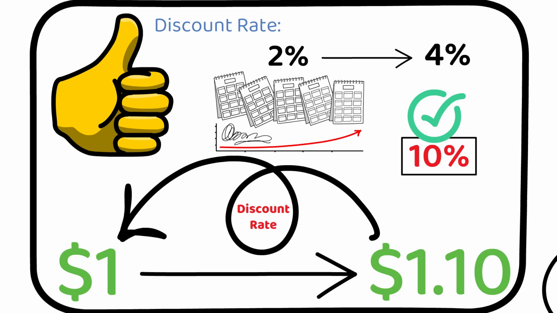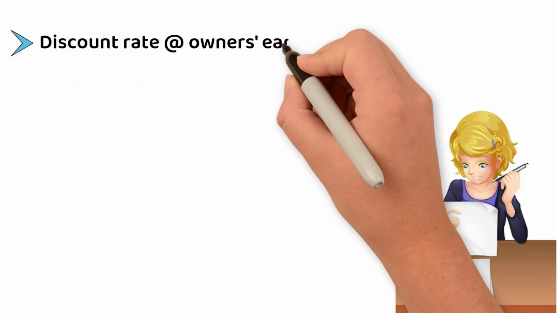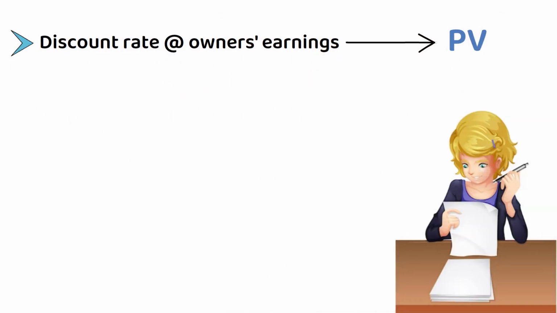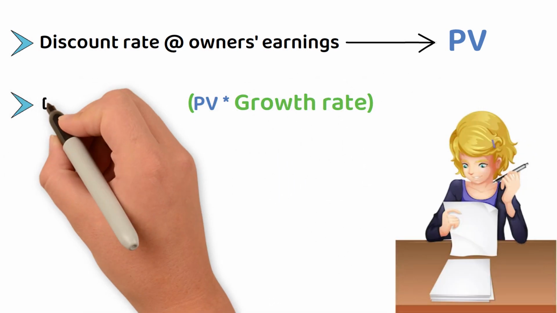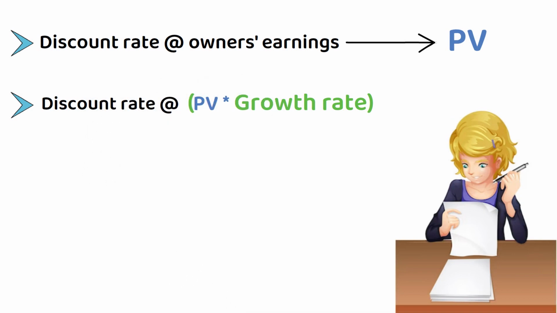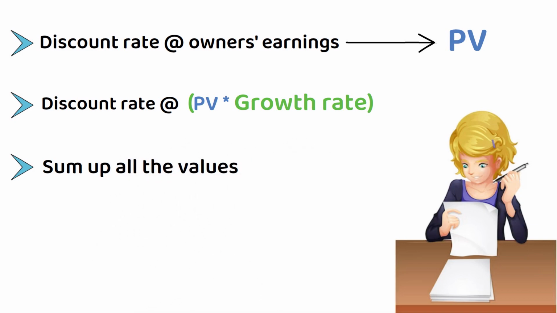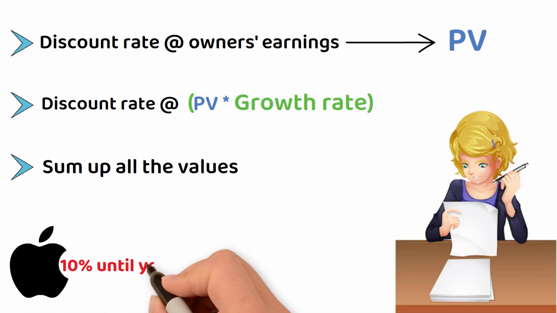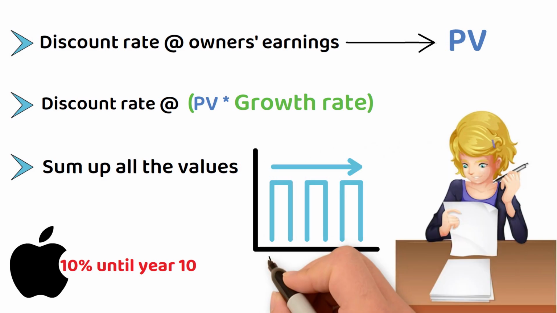Now, let's delve into the formula. Essentially, what we're doing here for each year is first, apply the discount rate to the owner's earnings to determine their present value. Second, multiply this value by our predicted company growth rate for the subsequent year and discount it again to ascertain its present value. Third, sum up all the values to arrive at a final valuation. For our calculation, we assume that Apple's growth will reach 10% until year 10, after which it will stabilize and not grow further from year 11 onward.